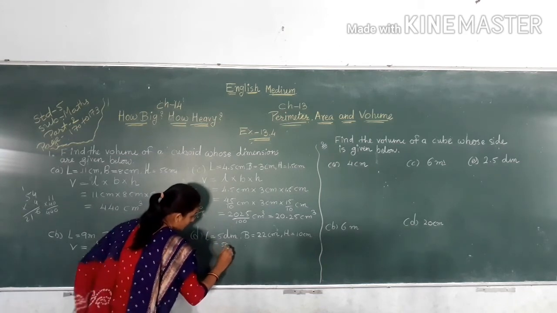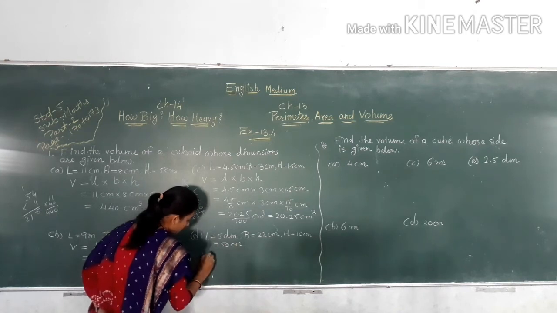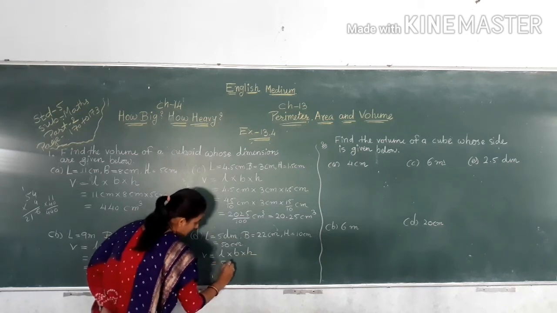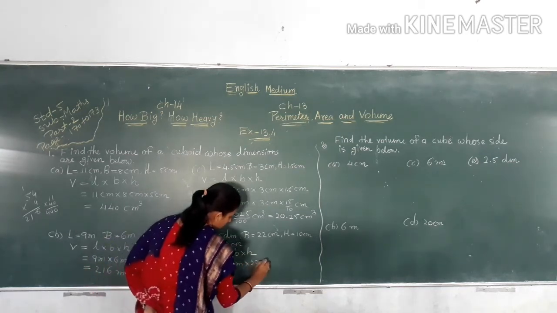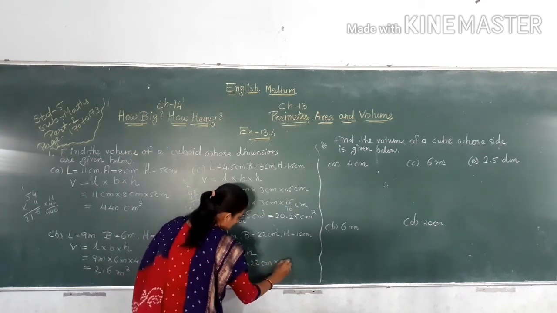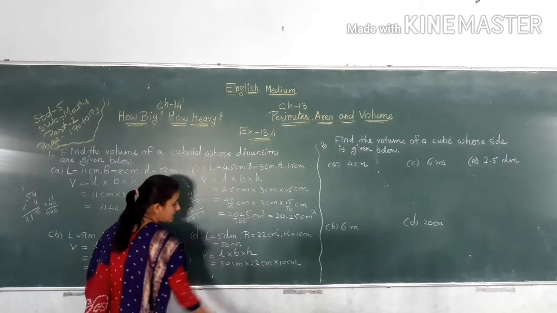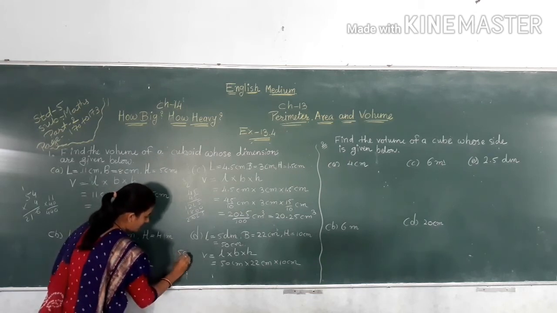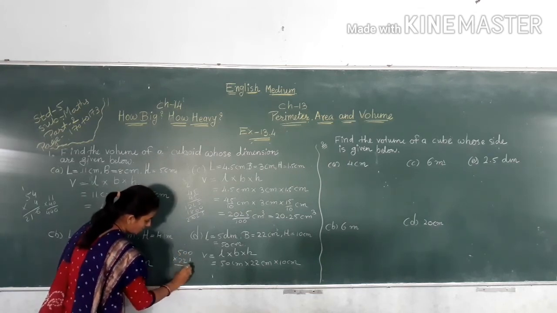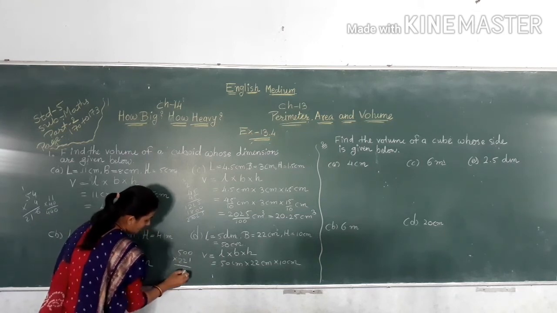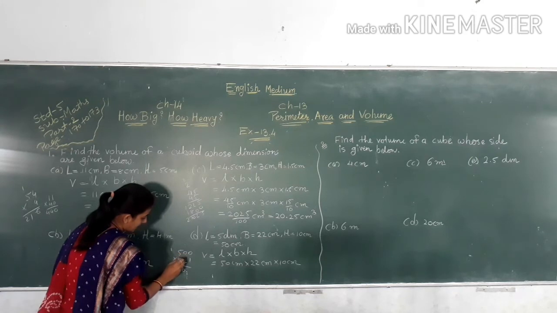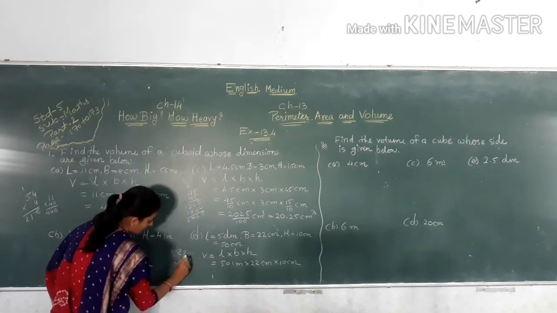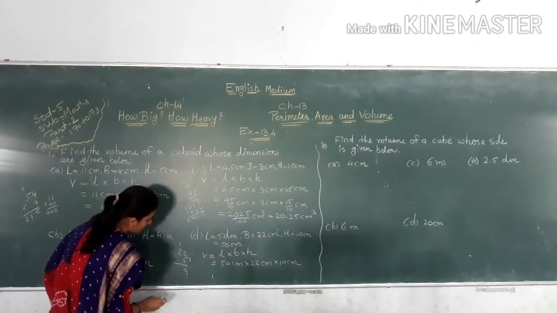So here 50 centimeter. Now V is equal to L multiply B multiply H. So 50 centimeter multiply 22 centimeter multiply 10 centimeter. 50 tens are 500. 500 multiply with 22. 22 multiply 2, 5 2s are 10, carry 1. 5 2s are 10 plus 1 is 11.